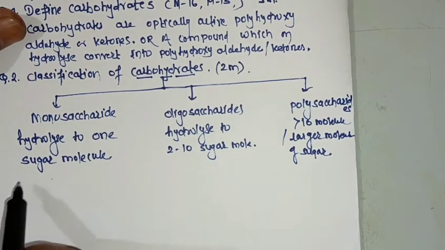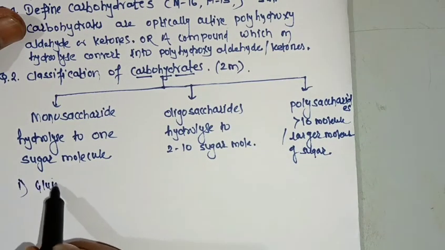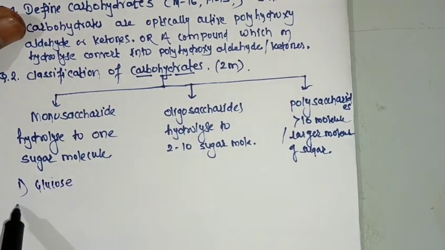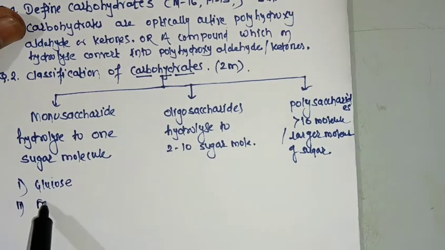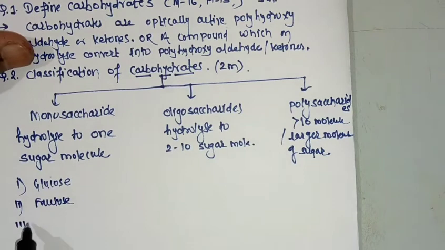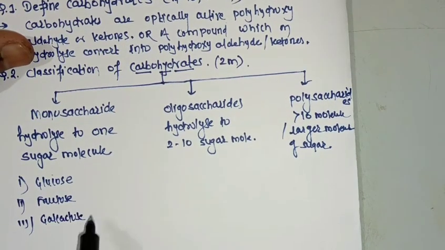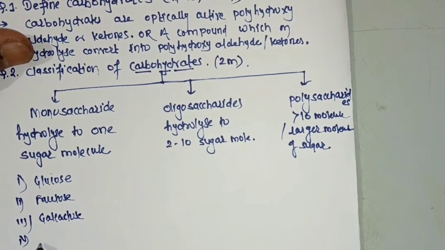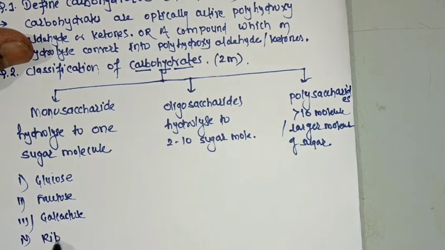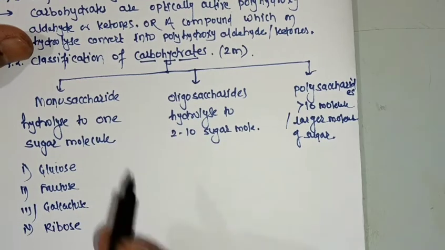The examples of monosaccharides are glucose, fructose, galactose, and ribose.